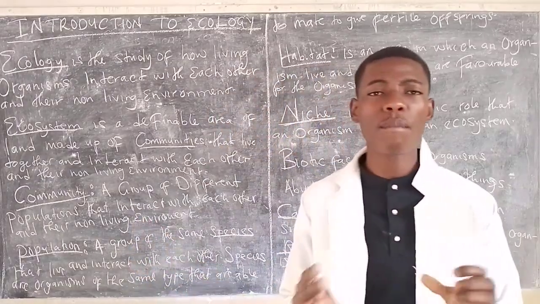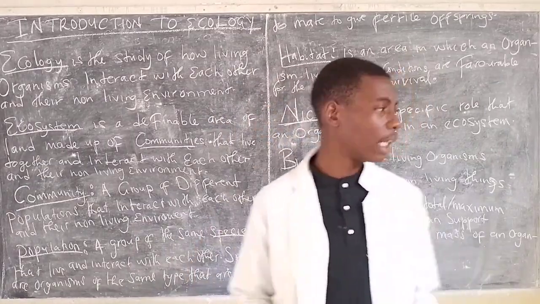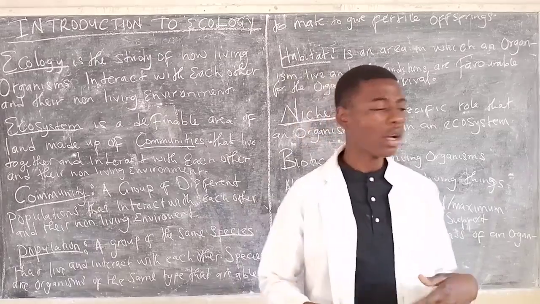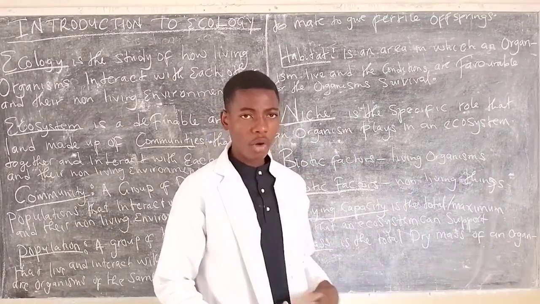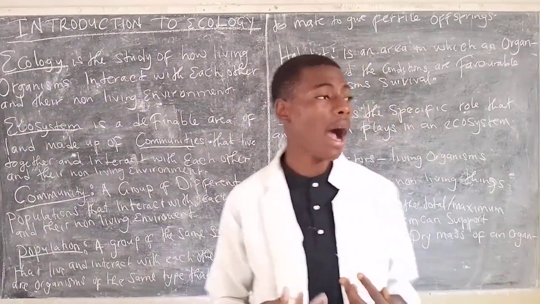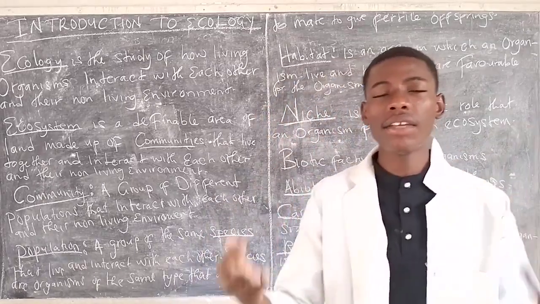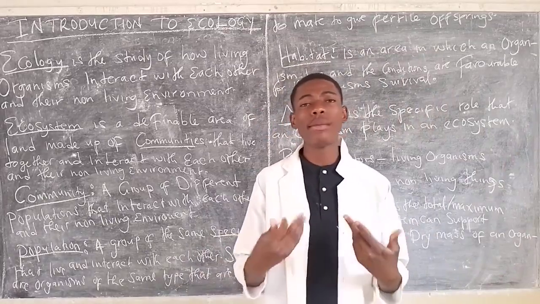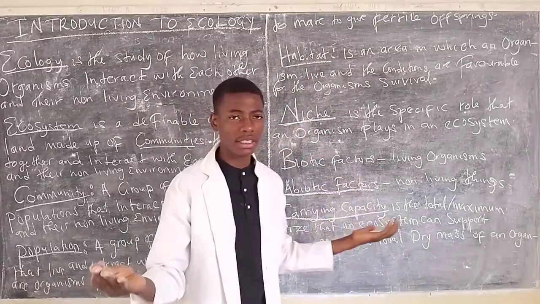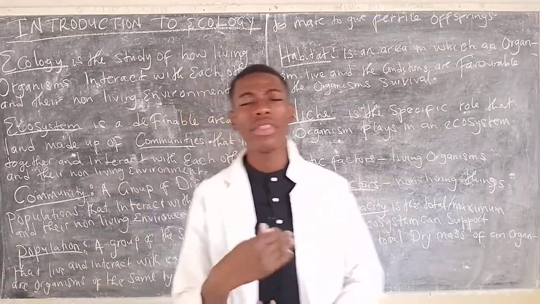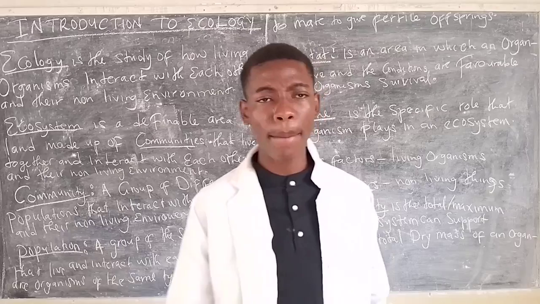Now, the opposite of biotic factors, which is the question that they mostly ask in an exam, is abiotic factors, with just the addition of an A. Abiotic factors of the ecosystem are things that are non-living. In other words, you can say it is made up of non-living things. For example, we might have mountains. Mountains are non-living. So that is an example of abiotic factors, the sun, among others.